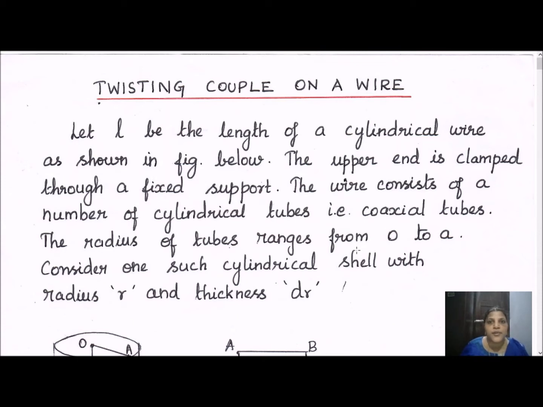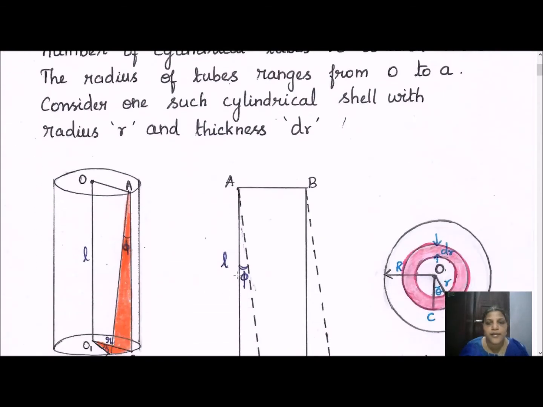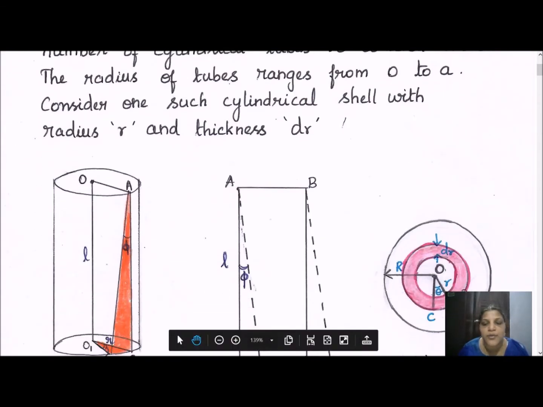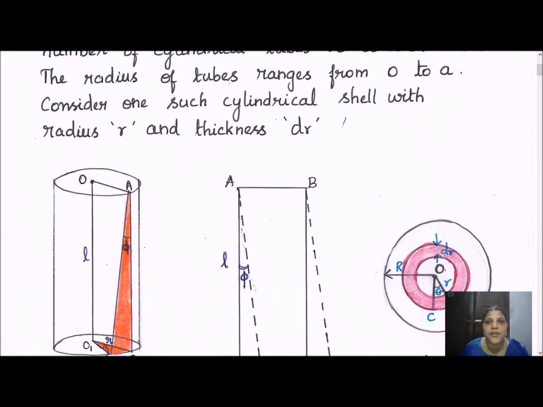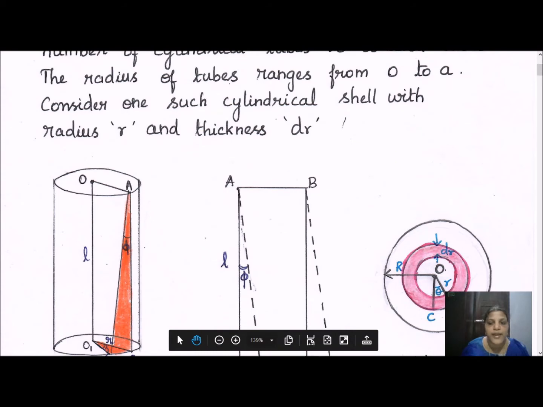So the radius of the tube ranges from 0 to a. Within this range, I have considered only one cylindrical shell for my analysis, whose radius is r. Cylindrical shell means we are going to have a hollow cylinder whose cross section will look like a circle. Since this cylindrical tube is hollow, let dr be the thickness of the hollow cylindrical tube and r be the radius of the cylinder we have taken for analysis.